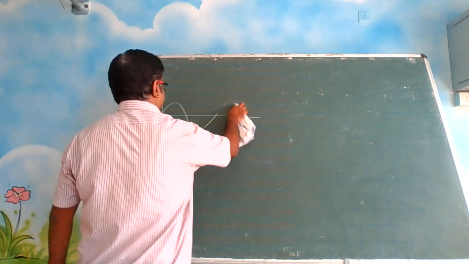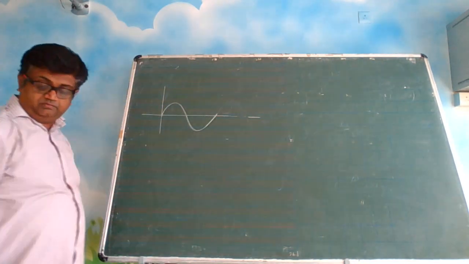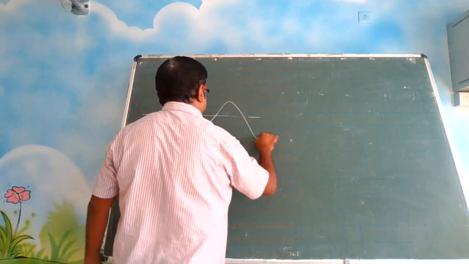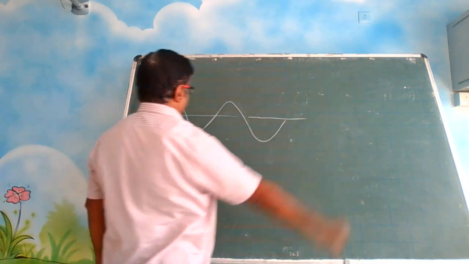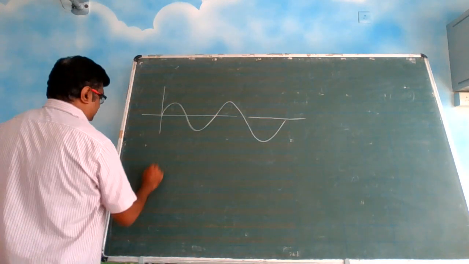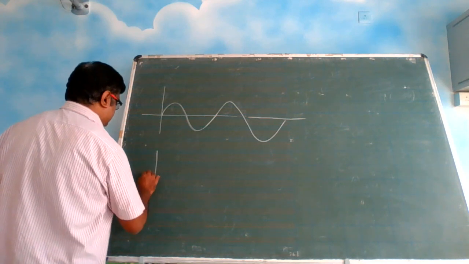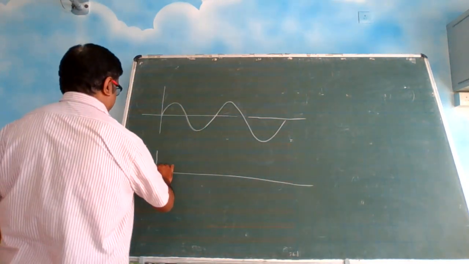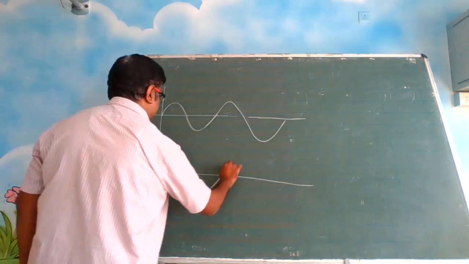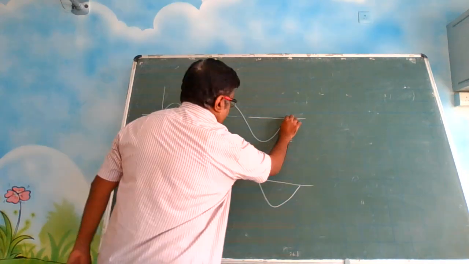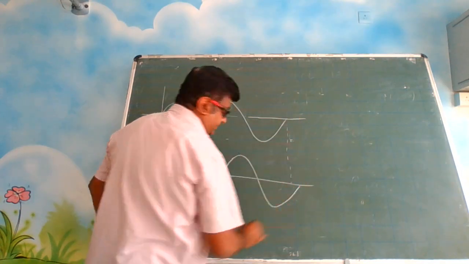Let us say, we will draw it like that. It will continue. And similarly there is another wave. Assume that this point and this point is same.